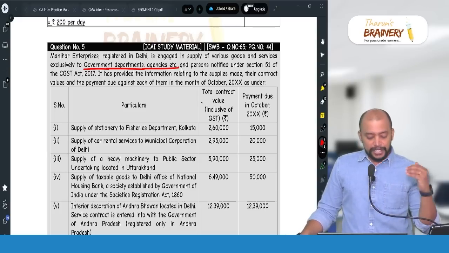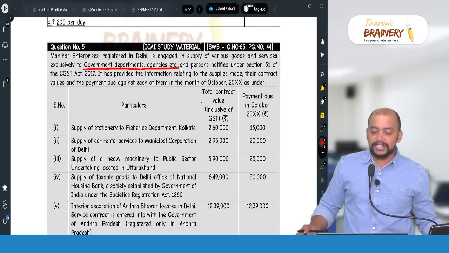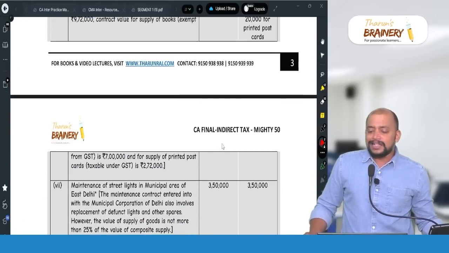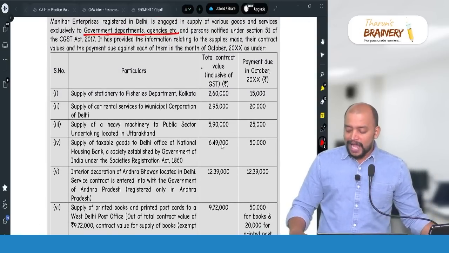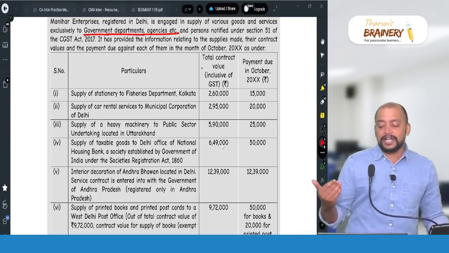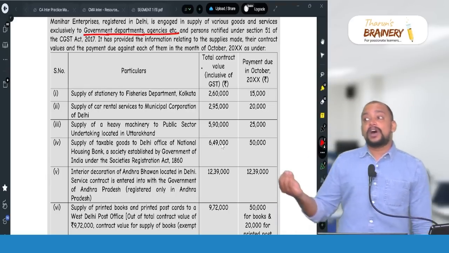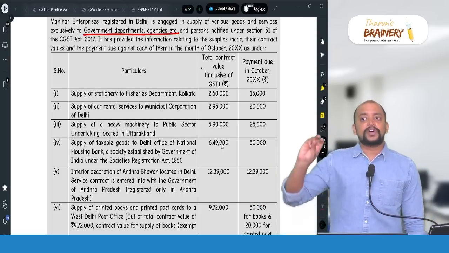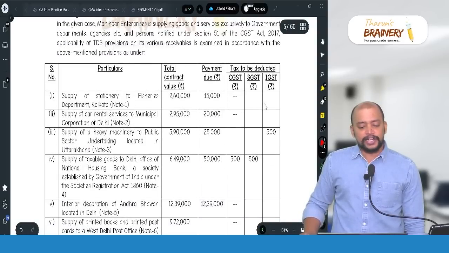Now, supply of stationery to Fisheries Department of Kolkata, 2,60,000 inclusive of GST. Now we need to know what is the rate of GST with respect to this. 18%. So 18% you take 2,60,000 into 100 divided by 118, that is 2,20,338. As the value of supply under the contract does not exceed 2,50,000, TDS is not applicable. So that's what we need to write as the explanation for the first point. For the first point, TDS not applicable.